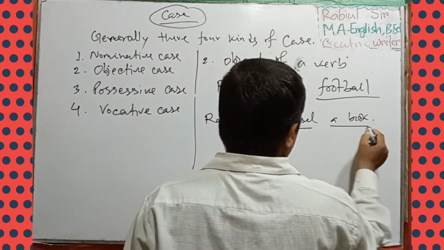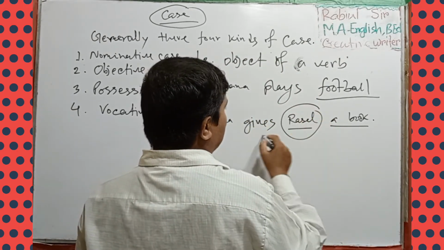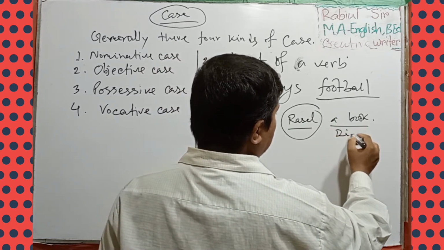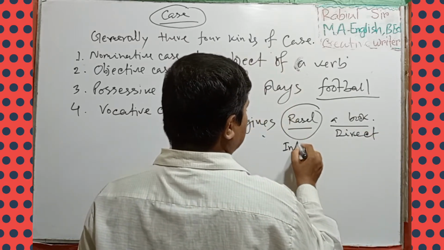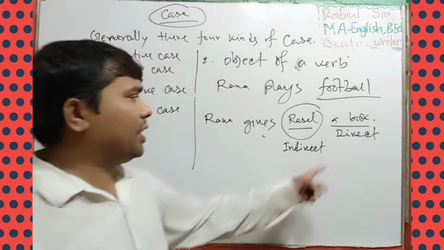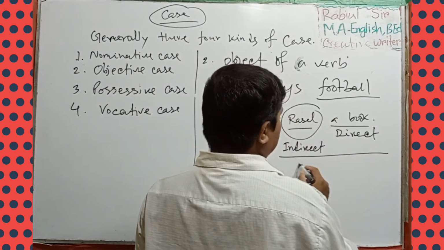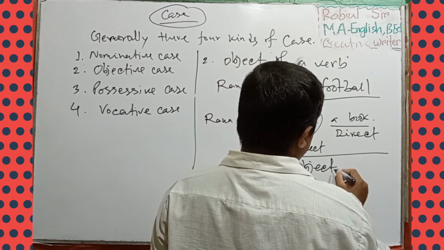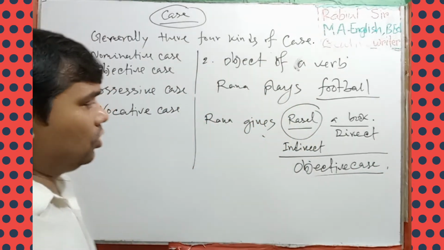A book is the direct object, and Russell is the indirect object. It is a direct object, it is an indirect object, but both are objective case.